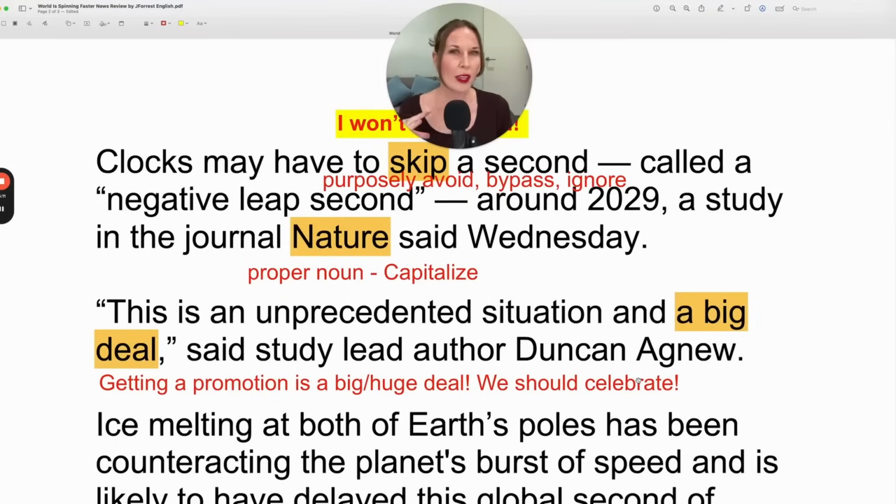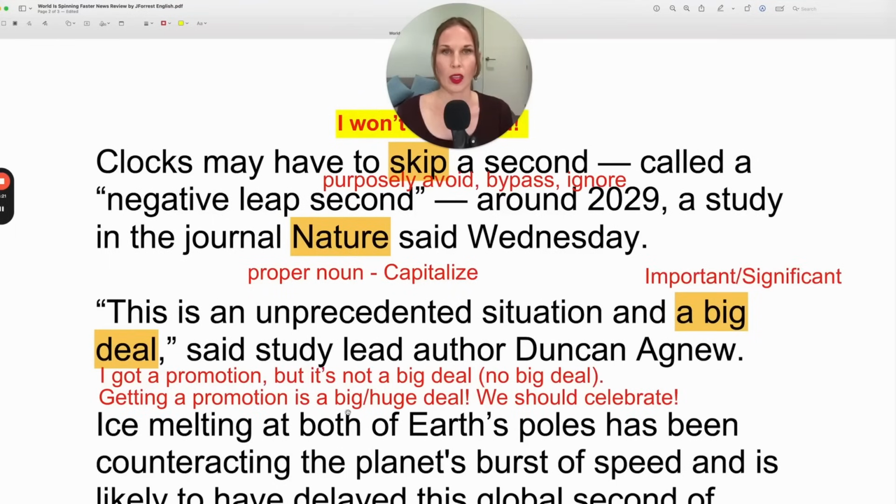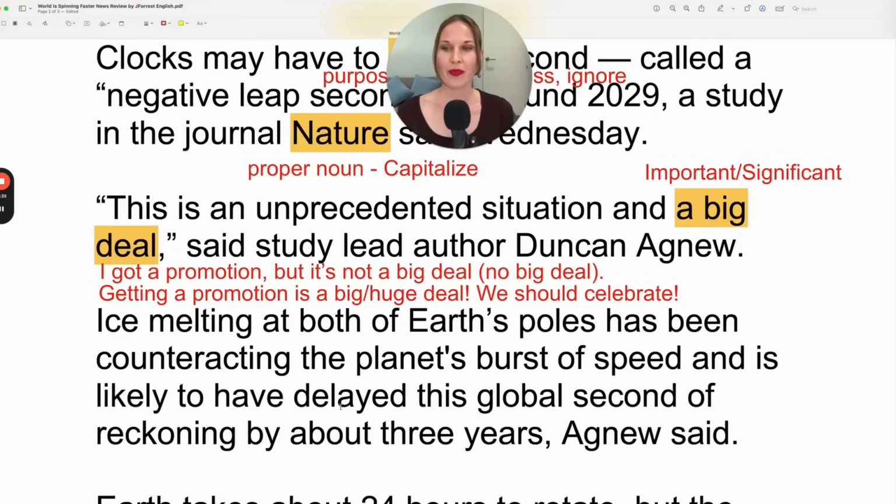Trying to minimize the importance of something, but then you could reply back and be like, no, getting a promotion is a huge deal. We should celebrate. I added the sentence in the negative. It's not a big deal. It's no big deal because it's very commonly used in the negative as well. So very natural expression that you can add to your vocabulary.